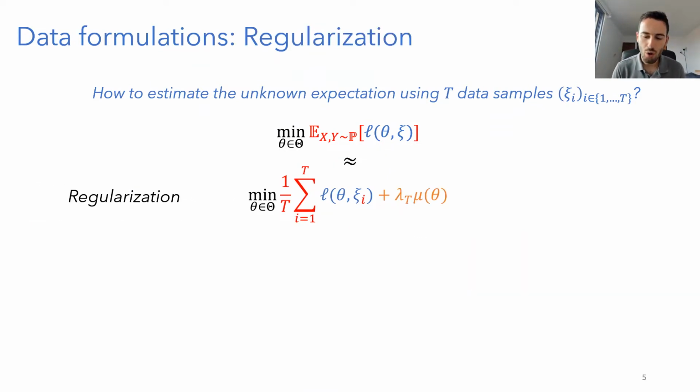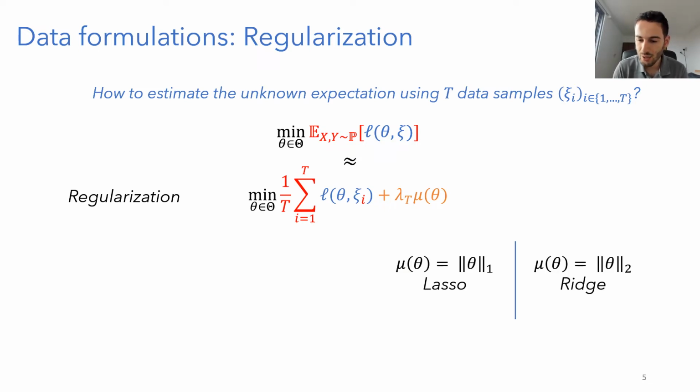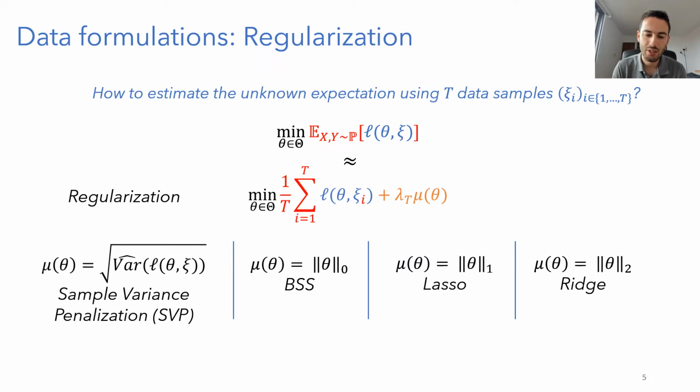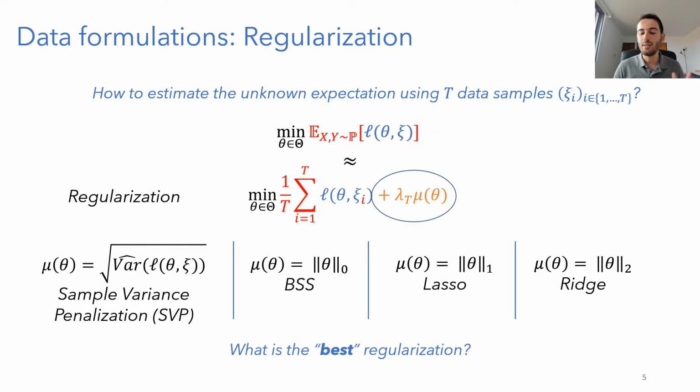So one solution to overcome overfitting is to add regularization, which is this orange term here. And this is already very famous in machine learning, where we have regularizations such as lasso, ridge, best subset selection, or the less popular but a little bit more elaborate sample variance penalization, where we penalize with the empirical standard deviation. And with all these choices of regularization, the key question is, what is the best regularization to add? And can we compare regularizations between them? And ultimately, what is the best regularization that we can add when we have some given data?